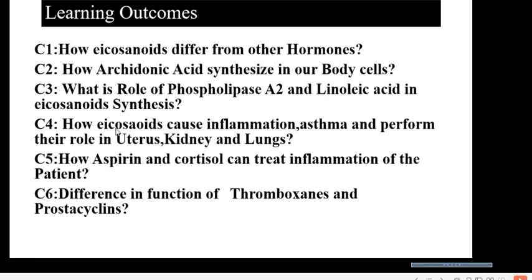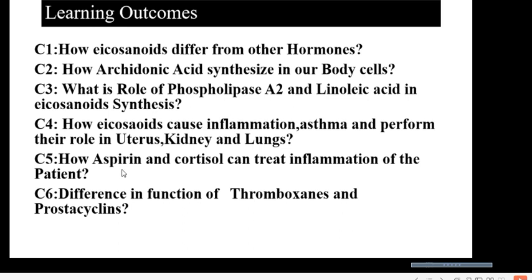C4. How do eicosanoids cause inflammation and asthma, and what is the role of different types of eicosanoids in the uterus, in childbirth, in menstruation, lungs, kidney, etc.? C5.